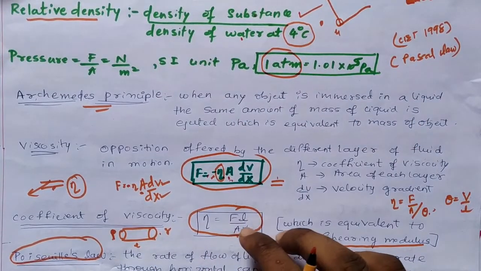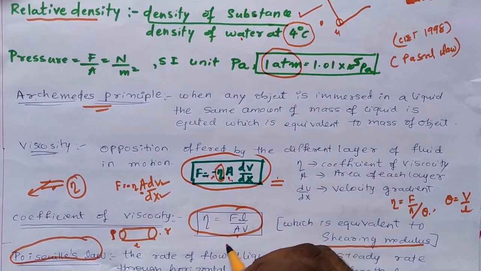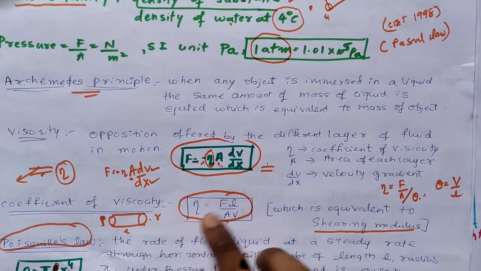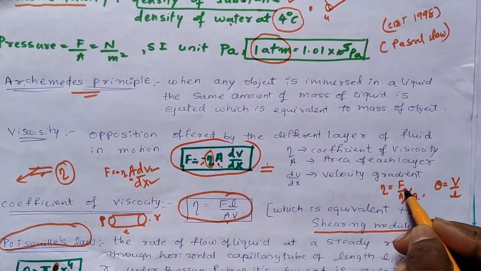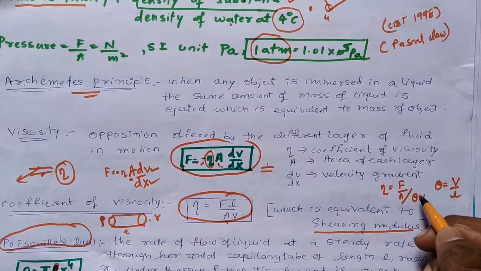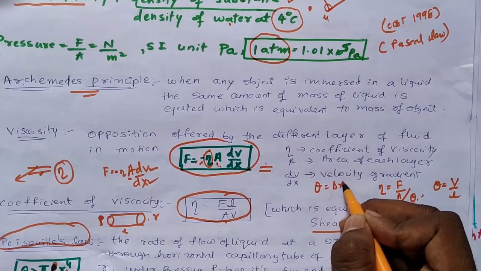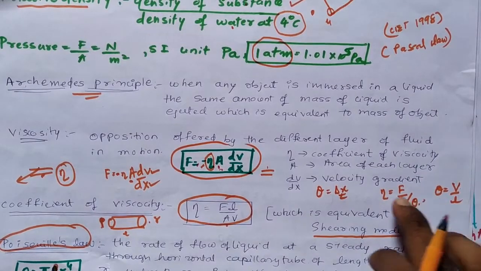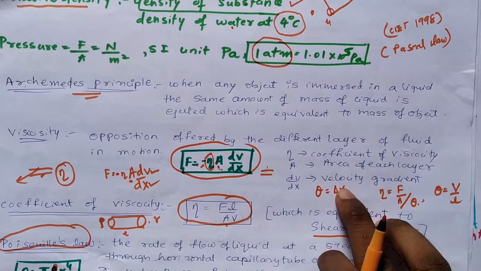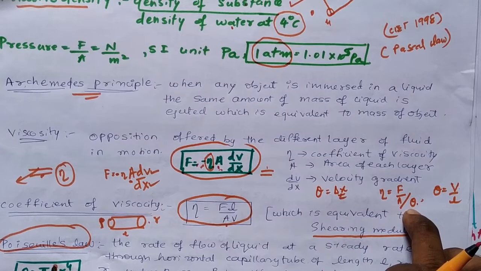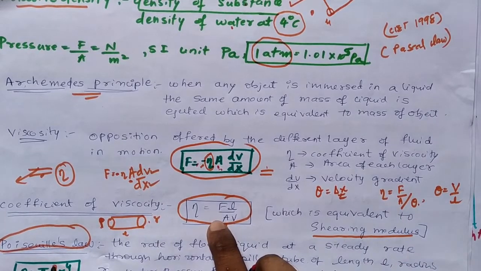Okay, next comes coefficient of viscosity. Coefficient of viscosity is more or less equal to shearing stress that we have studied in mechanical properties of solids. Its formula is eta equal to FL by Av, which comes from the stress by strain formula. Shearing stress by shearing strain, but shearing strain is nothing but delta x by L, and delta x is displacement. With respect to time, it will give us velocity v by L. Suppose I keep v by L in the place of theta, I will get eta as FL by Av.